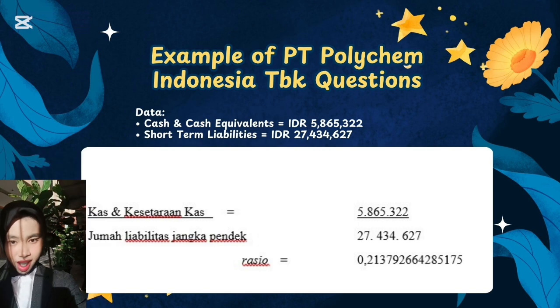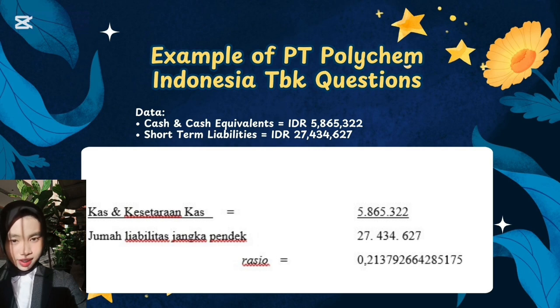The following is a case example of cash analysis and cash equivalents at the company PT Polychem Indonesia Tbk. Data. Cash and cash equivalents, IDR 5,865,322. Total short-term liabilities, IDR 27,434,627. We will calculate the cash ratio to find out how well the company can meet its short-term obligations with only cash and cash equivalents. Here's how to calculate it. Ratio formula. Ratio equals cash and cash equivalents divided by short-term liabilities.